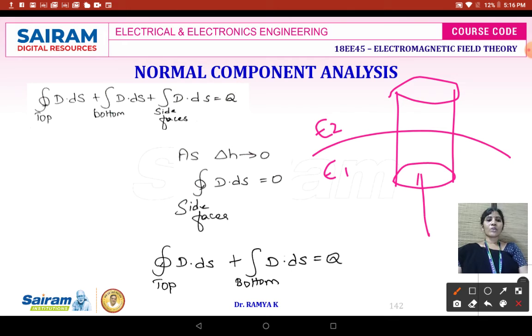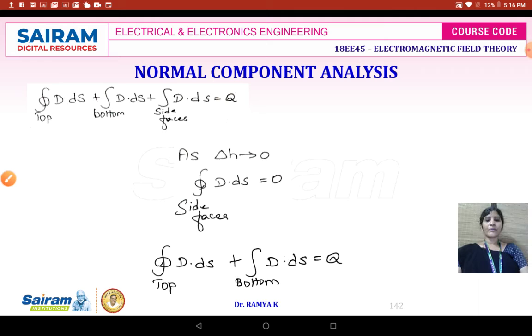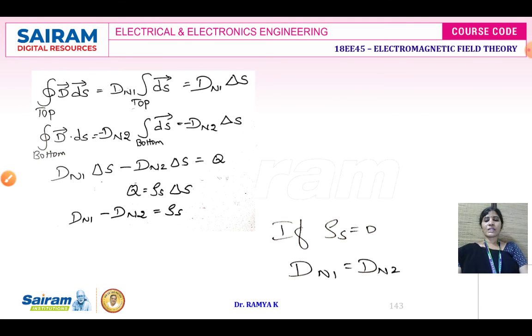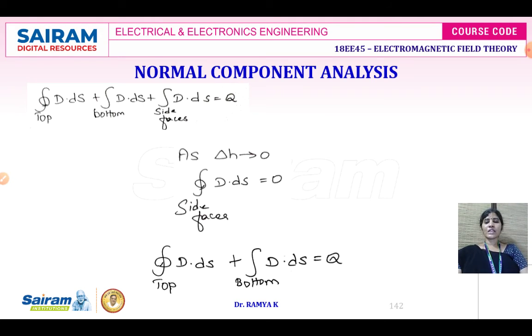The bottom face flux will enter and the top face flux will leave, so the flux entering and the flux leaving get cancelled. Only the side face flux densities will be available. Since these are dielectrics, the charge Q will be equal to 0.